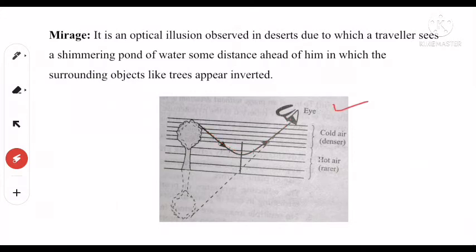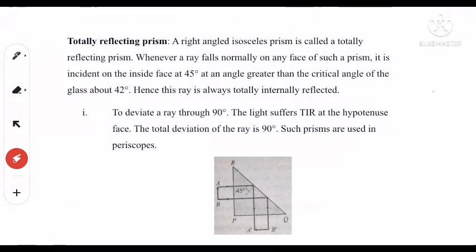When the reflected rays reach the human eye, the shadow of this tree, the inverted tree, appears. Hence, we think that there is some water pond. So due to this, we can see the inverted image of the tree. It is due to total internal reflection.